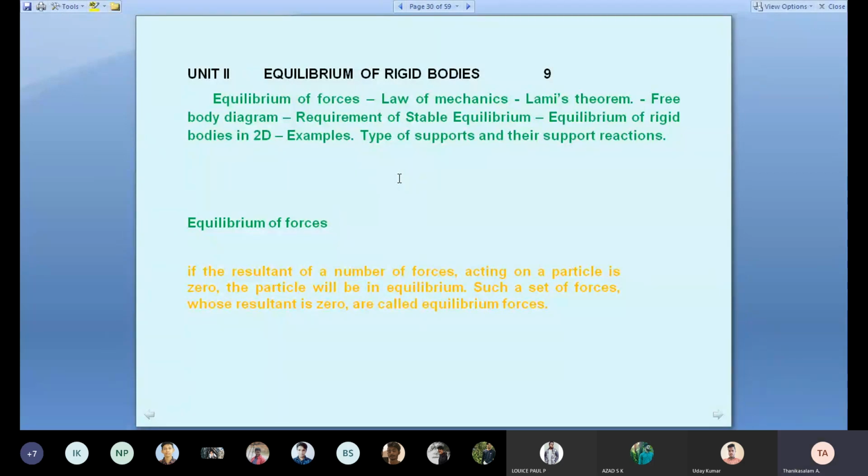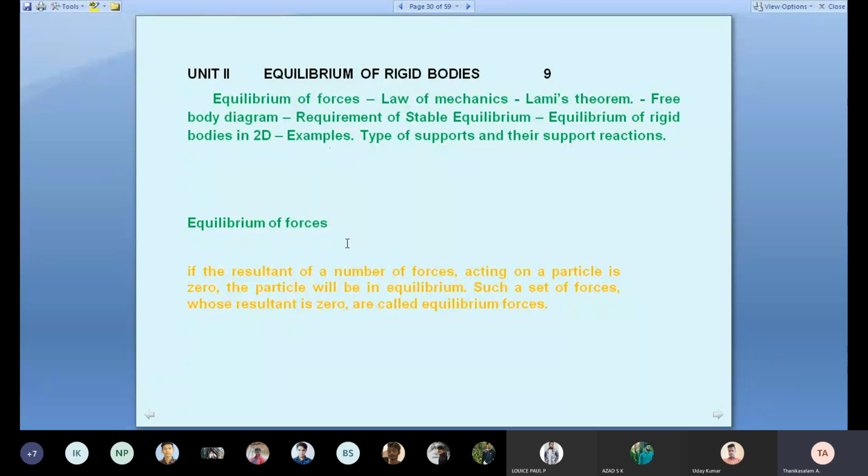In this unit, we are going to discuss equilibrium of forces, laws of mechanics, Lami's theorem, free body diagram, requirement of stable equilibrium, equilibrium of rigid bodies in 2 dimensions, examples, types of supports and their support reactions. We have 9 hours to complete these entire topics.